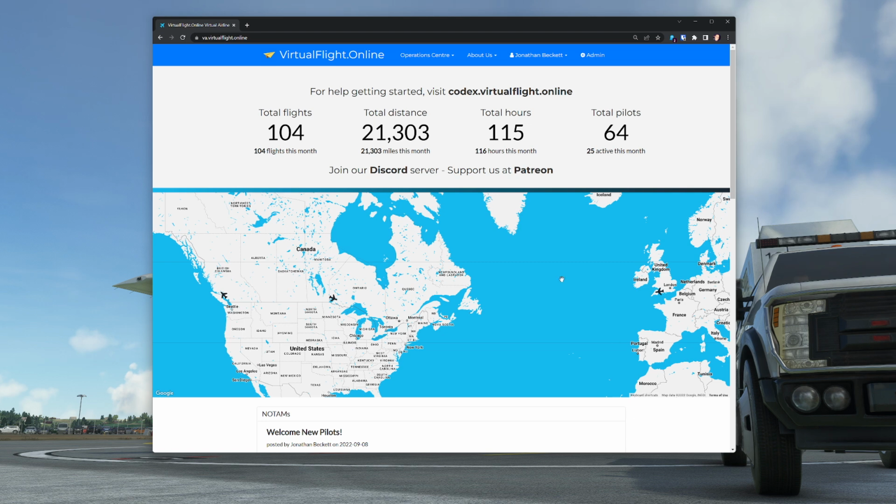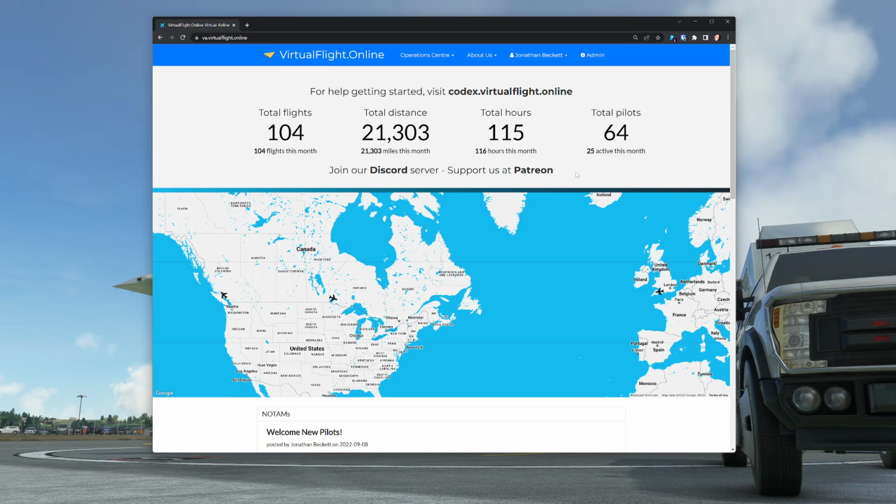And the nice thing about the virtual airline is it tracks your flights, so you can see exactly what's going on. So if we go and have a look, some of the new members, we only opened 2 days ago and we've already got 60 members. It's going a little bit crazy and it's been a bit of a struggle to get everything in place.